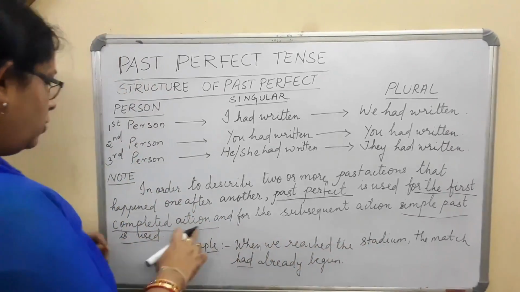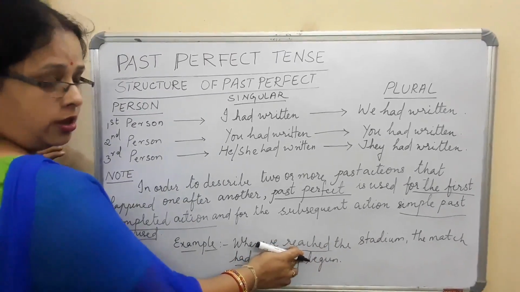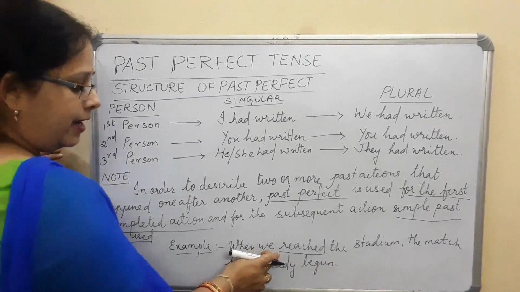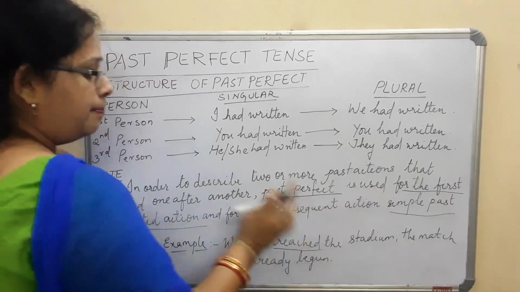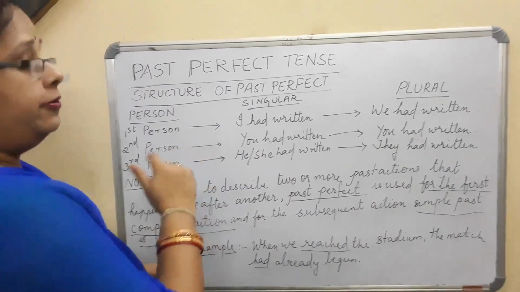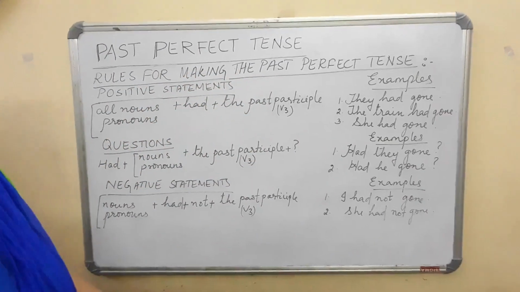in that case, you have to use only simple past. See, this is the simple past form of reach. So this is the first action, where we used past perfect. This is the secondary or subsequent action that came after that. Here we are using simple past. Now I will be giving you the rules for making the past perfect tense. Here are the rules for making the past perfect tense.